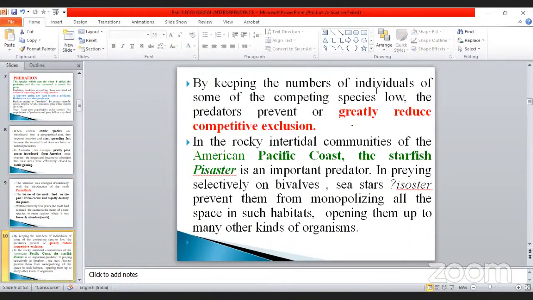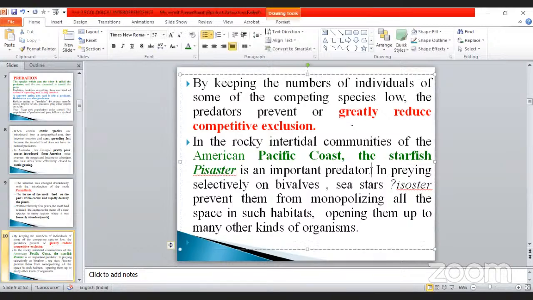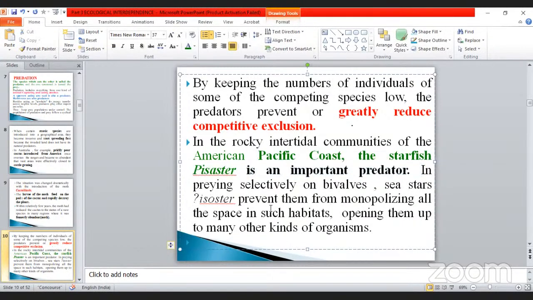By keeping the number of individuals of some competing species low, the predator prevents or greatly reduces competitive exclusion. In the rocky intertidal communities of the American Pacific coast, the starfish Pisaster is an important predator, and it mostly lives on the American Pacific coast only.